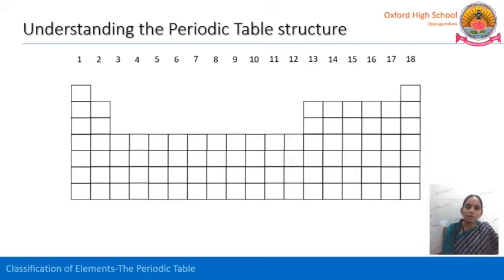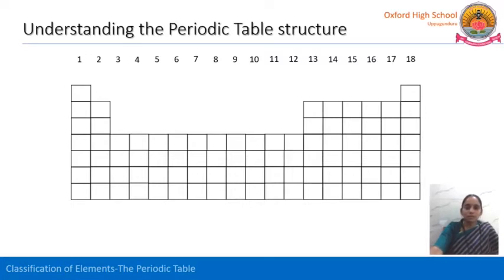In total, 18 groups are there in the modern periodic table. How are they represented? From the latest IUPAC suggestions, all these are named with Arabic numerals. Previously, they were represented with Roman numerals.